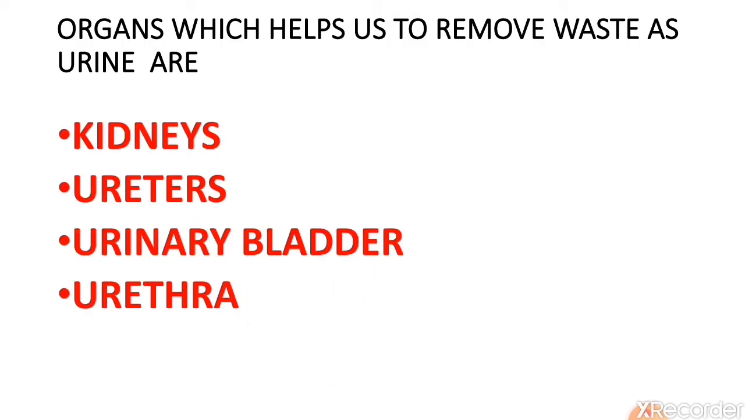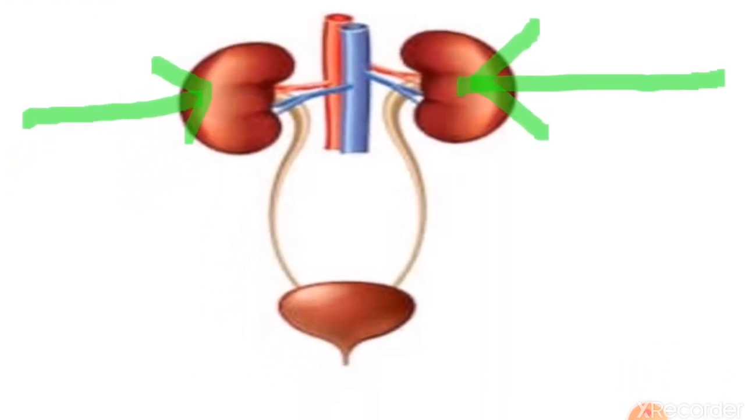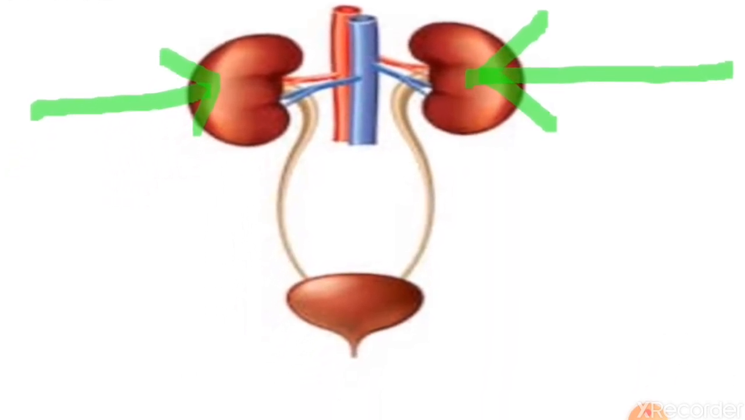So the organs which help us to remove waste as urine are the kidneys, ureters, urinary bladder and urethra. Let's start with the kidneys. There are two kidneys present in our body, and kidneys are considered the hero of this urinary system. Kidneys are a pair of bean-shaped organs, located just above the waist on either side of the backbone.